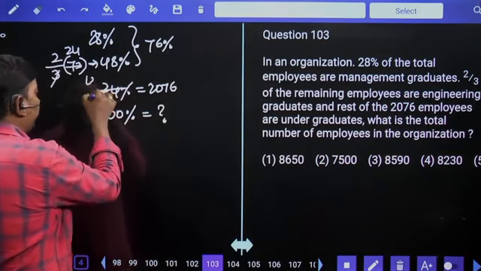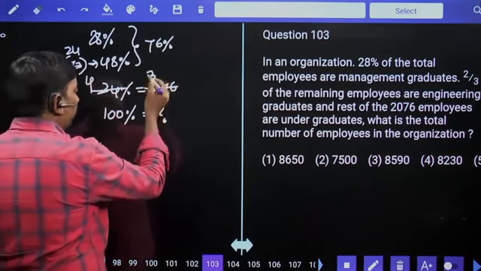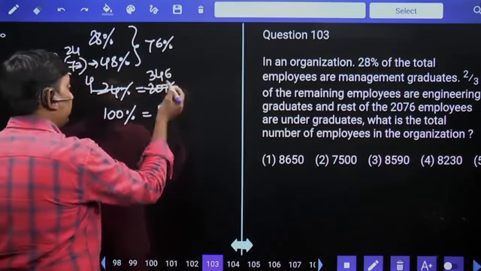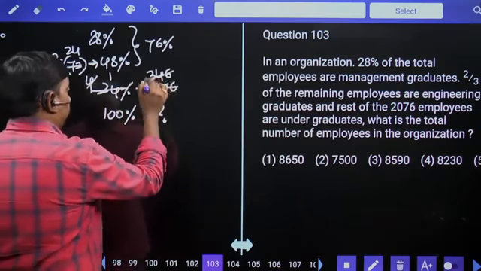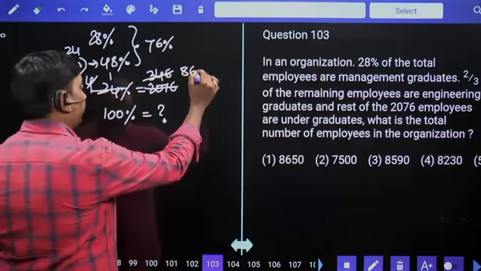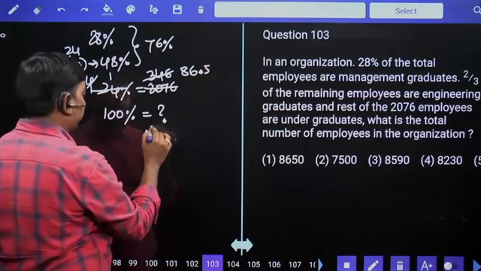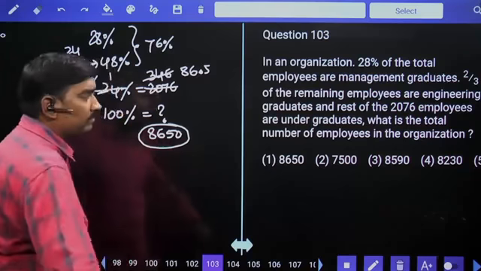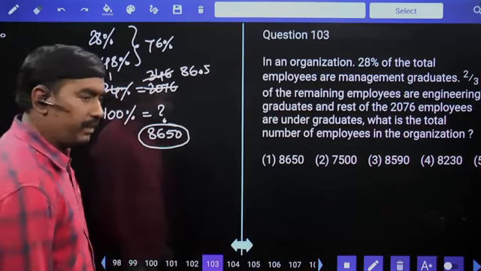Working out the division, the 100% value is 8650. That is the answer.